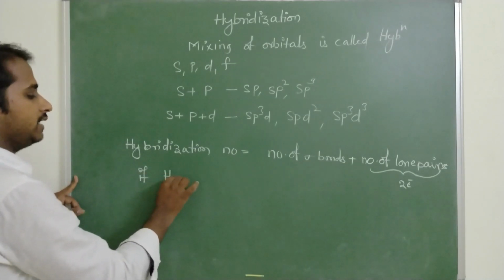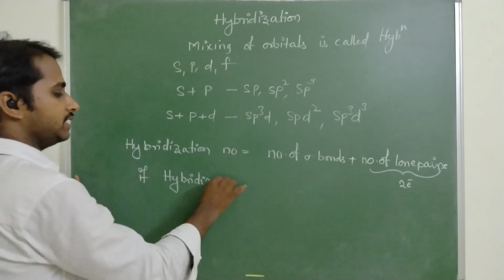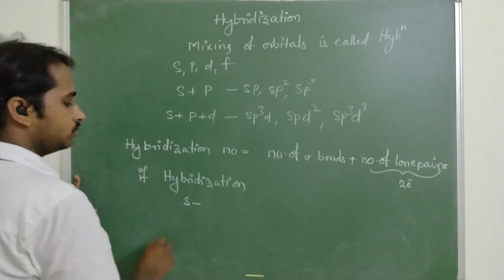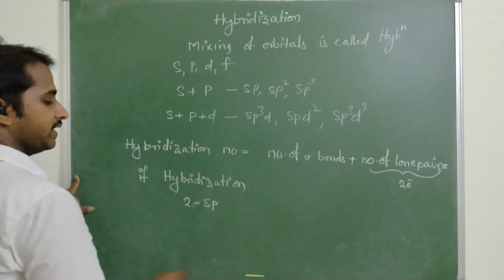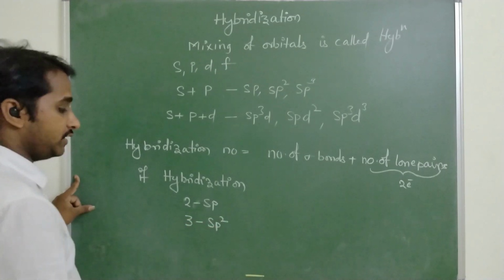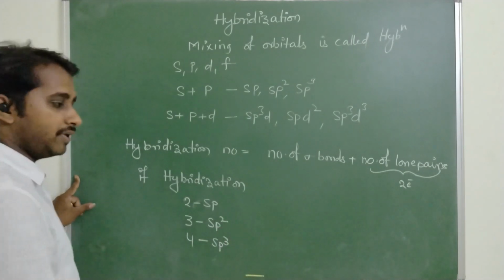If the hybridization number is 2, then sp hybridization. If it is 3, sp2 hybridization. If it is 4, sp3 hybridization.